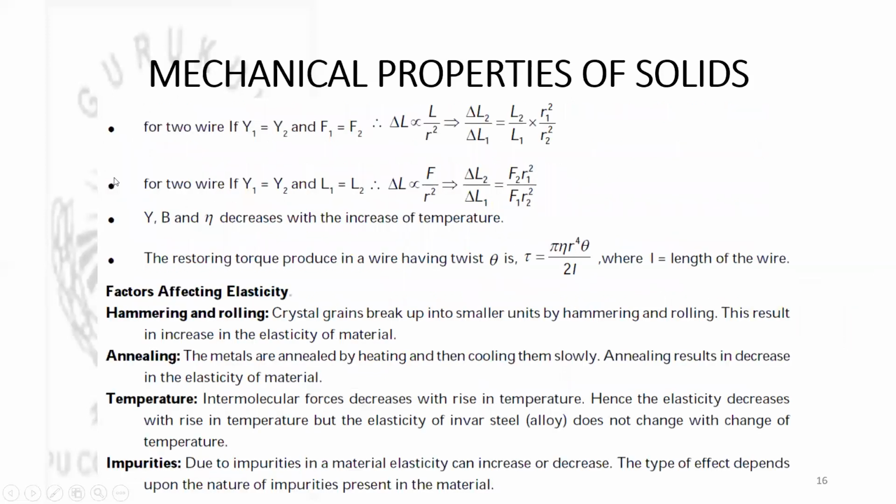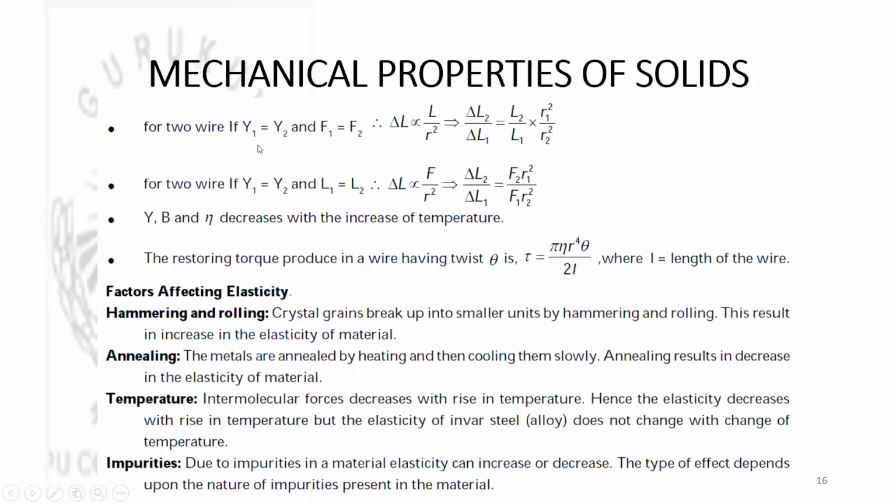Next, these are the points which will help us in solving the numericals quickly. If you remember, for two wires, if Young's modulus is equal and forces are equal, if Y1 is equal to Y2 and F1 is equal to F2, then change in length is proportional to L by r square. So if you want to find the ratio of changes in length, delta L2 by delta L1 is equal to L2 by L1 into r1 square by r2 square.